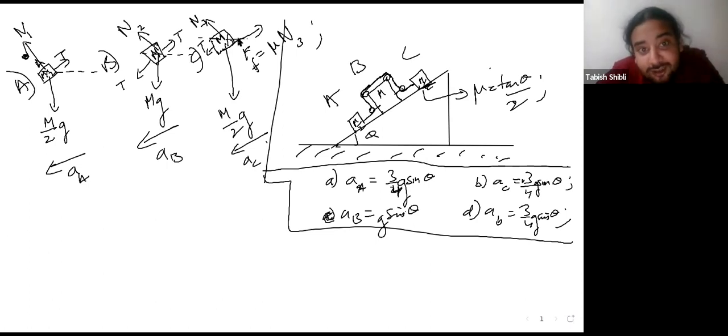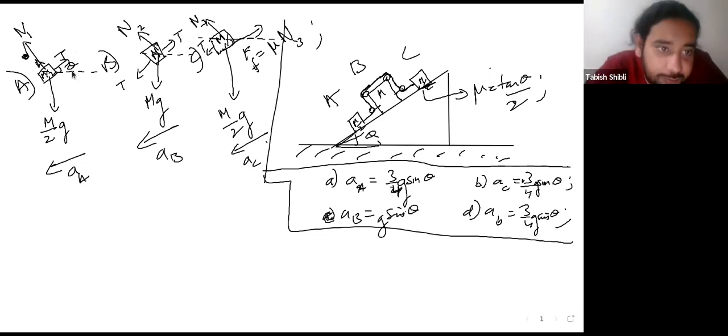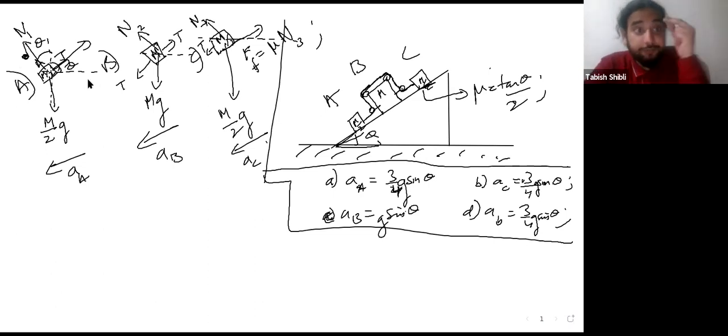So let's draw the x-axis so that the angles are easier to figure out. First one, this angle is going to be theta because it's essentially the same angle. You have the x-axis along the wedge, so this is going to be theta again. And draw the y-axis as well, so that this is 90 minus theta. And this becomes theta again, because the tension and the normal reaction are going to be perpendicular to each other.